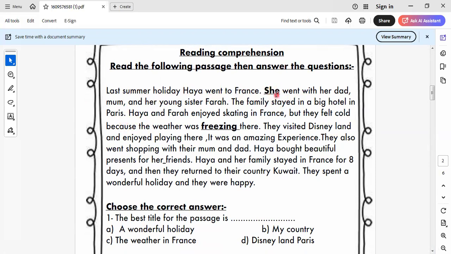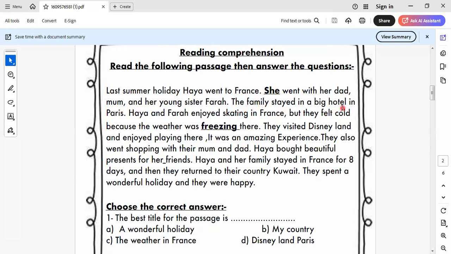This pronoun refers to what? As I read the sentence, I know this pronoun refers to Haya. Haya went to France. She went with her dad, mom, and her young sister Farah.